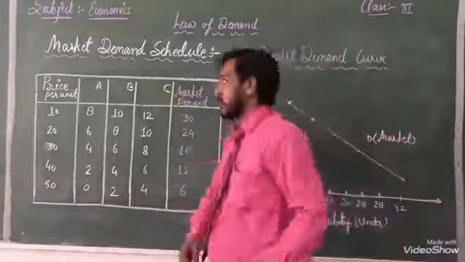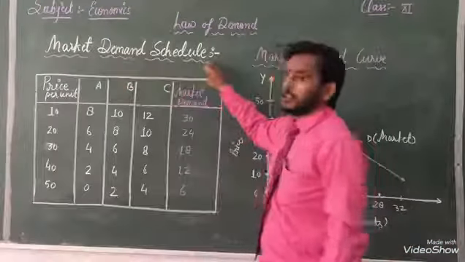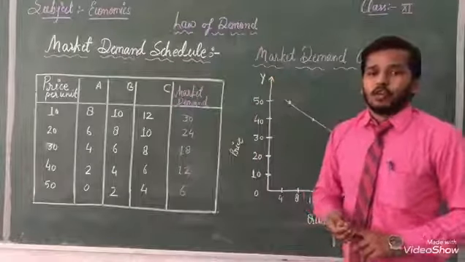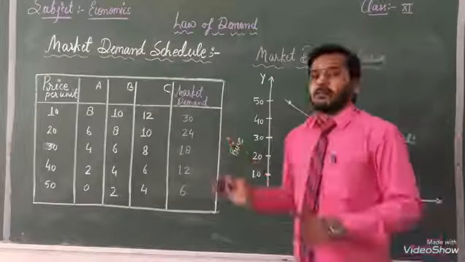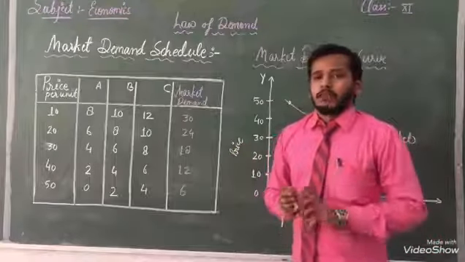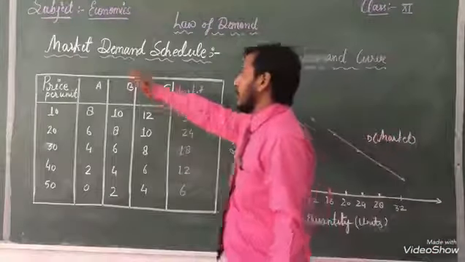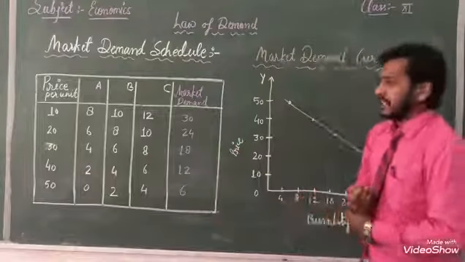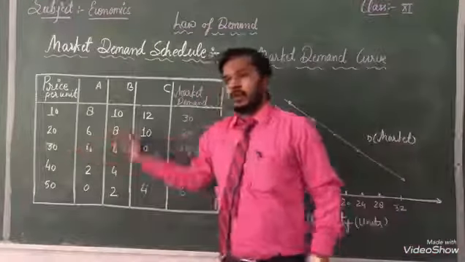Now next topic is our market demand schedule. Before that, dear students, I had told you with the help of a table individual demand. Now this is the market demand schedule. Now we will see with the help of this table.